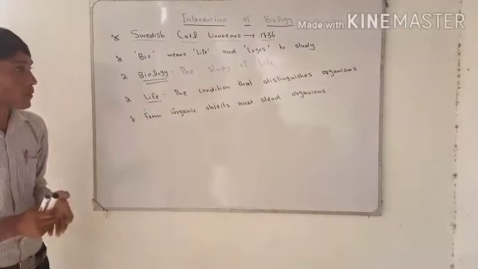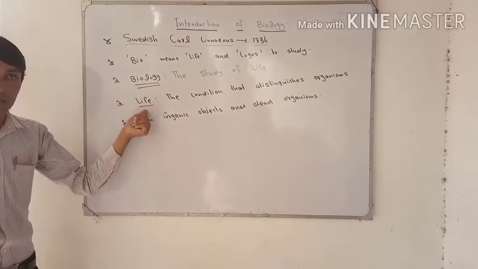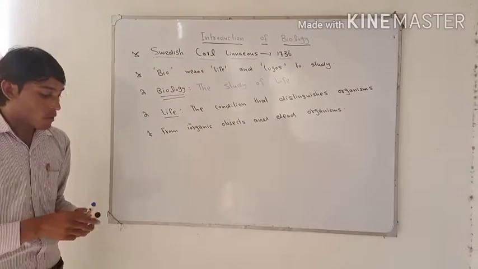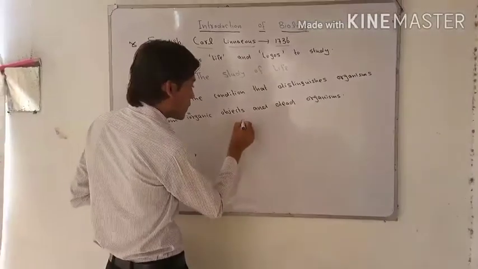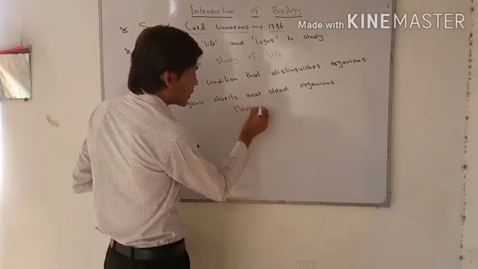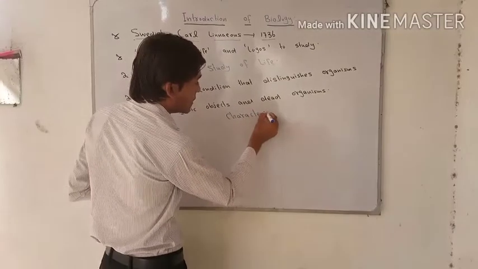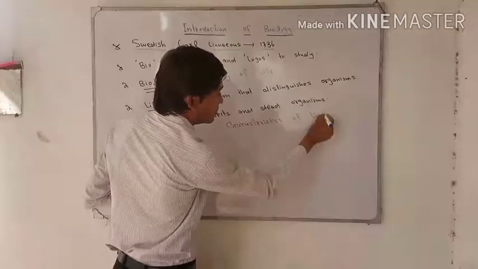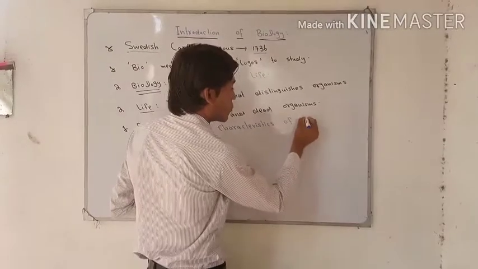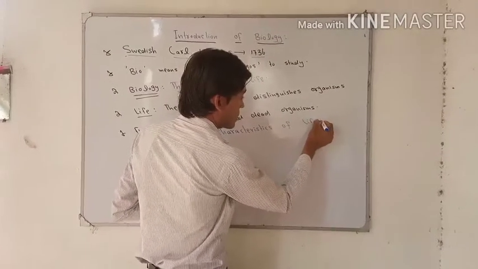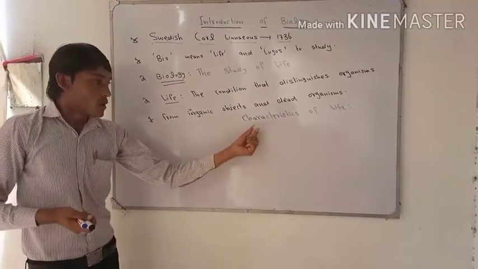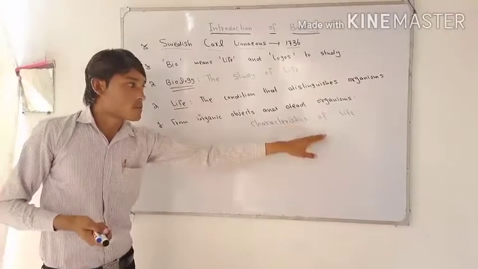Now, life has many characteristics, so we should know what the characteristics of life, or living organisms, are.